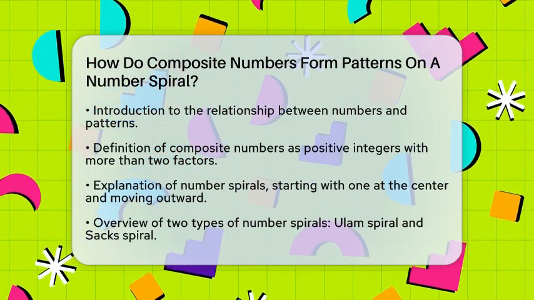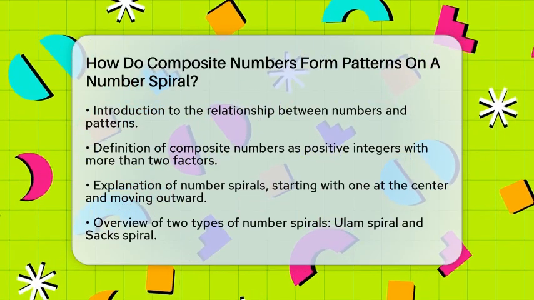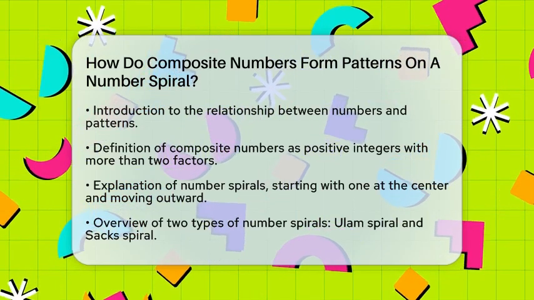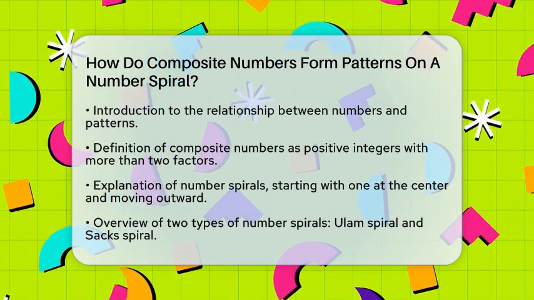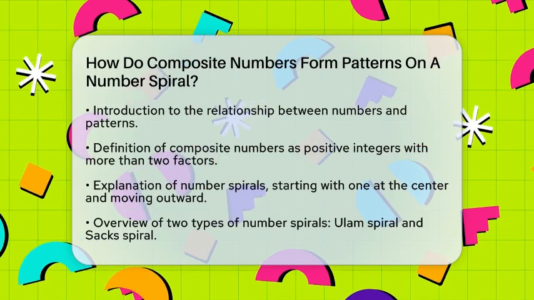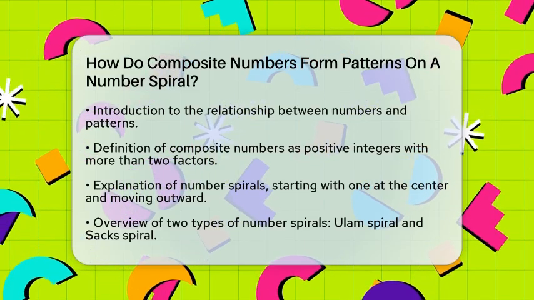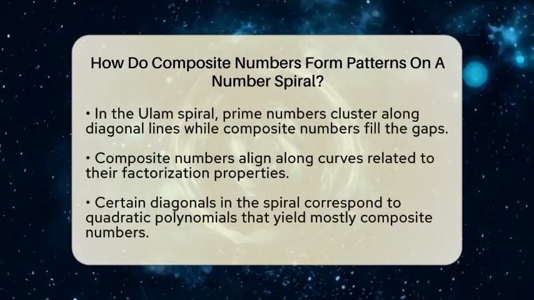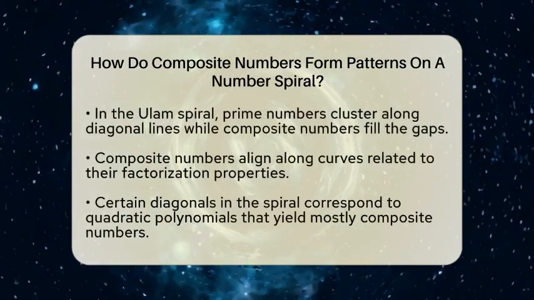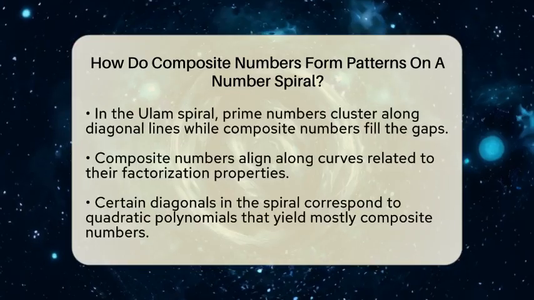Now, let's talk about number spirals. A number spiral is a way of arranging integers in a spiral layout. It usually starts with 1 at the center and moves outward in a consistent pattern. Two popular types of number spirals are the Ulam spiral and the Sacks spiral.